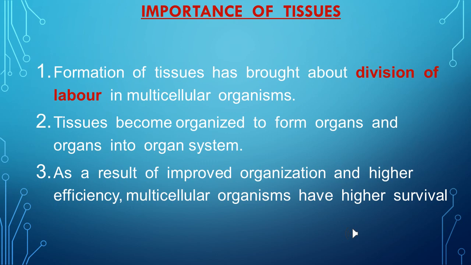Means a particular function inside an organ is performed by a group of specialized cells that makes a tissue. Yes, as you know now, when cells get together, they form tissues. Tissues in turn form organs and organ systems. As a result of improved organization, multicellular organisms have higher survival.